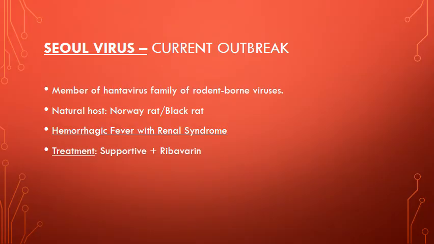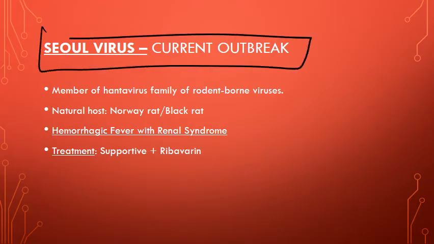There is one other virus. I normally don't teach it, but there actually was a bit of an outbreak in 2017, the year I'm recording this video. If it sticks around, then I will keep this in. If not, I'll probably remove it at some point. It's unlikely that you'll see this one on Step 1. Frankly, it's unlikely you'd see any of these on Step 1, I would doubt. But this is called Seoul virus, and there is a current outbreak of it. 17 people in 7 states across the United States currently have had this.